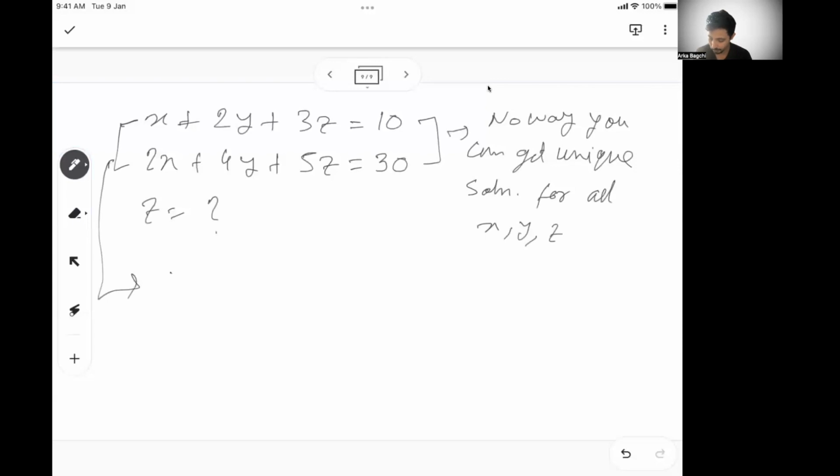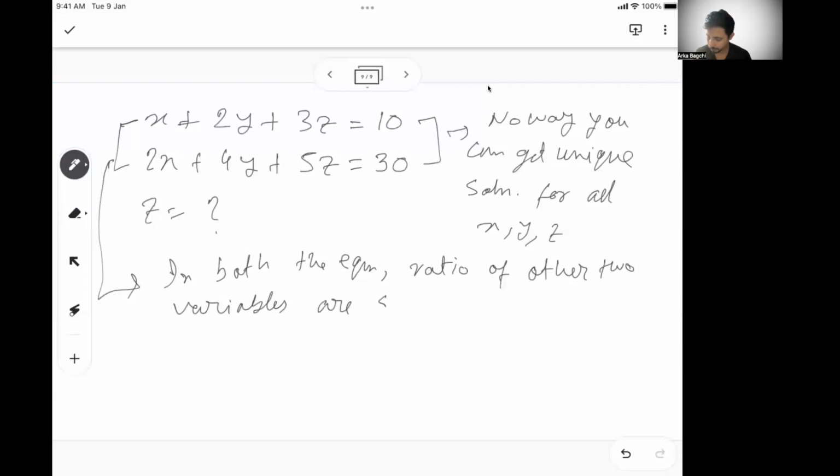and in both the equations, the ratio of the other two variables are the same, then it is possible to get the value of the third variable.